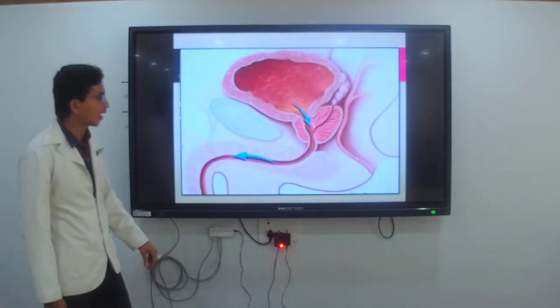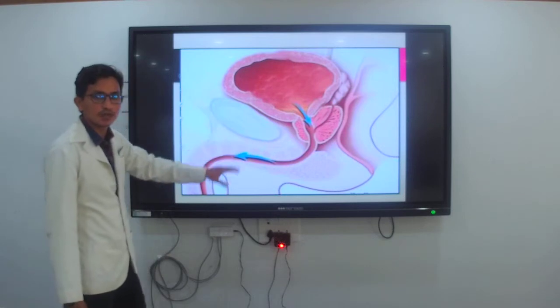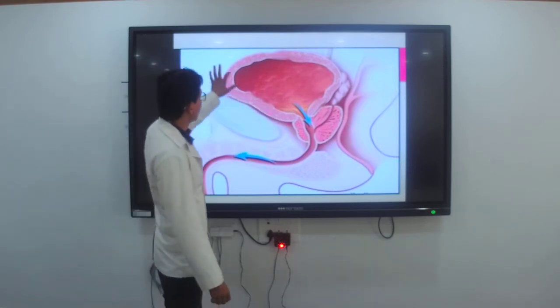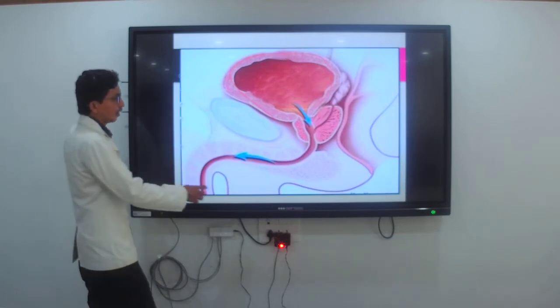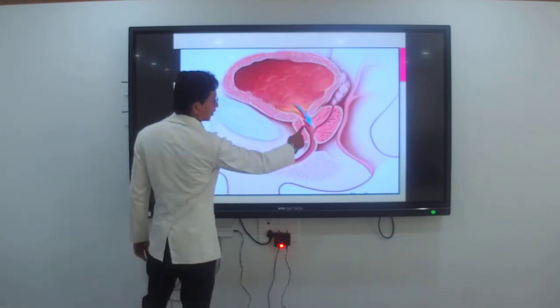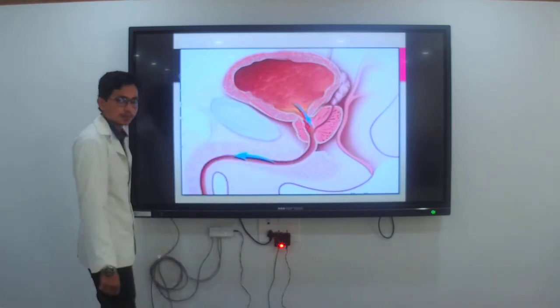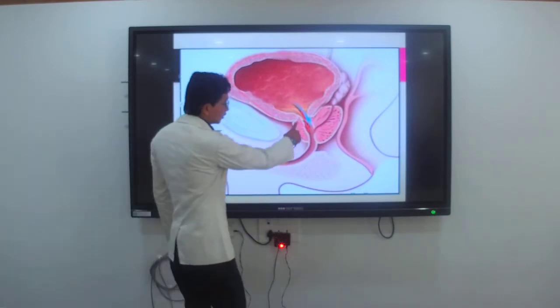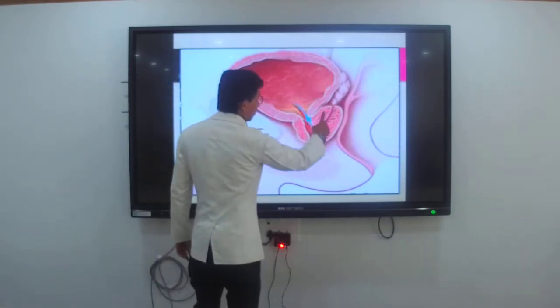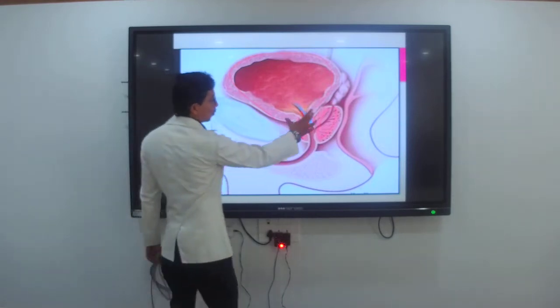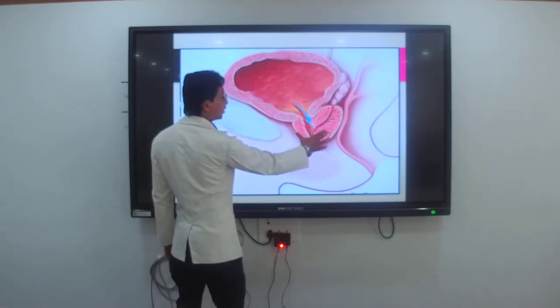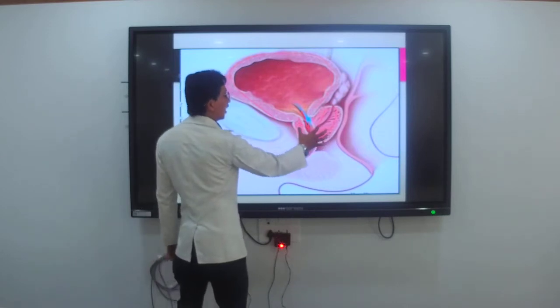Okay, you can see the diagram of the BPH. This is called the bladder. And this is the opening, the opening of the urethra. And this is called the prostate gland.